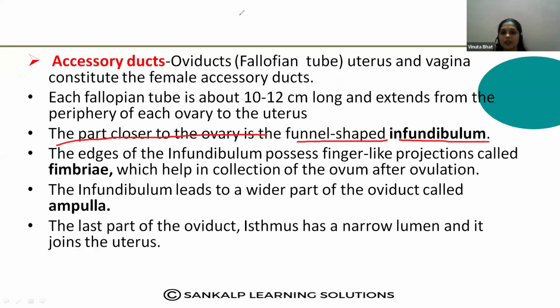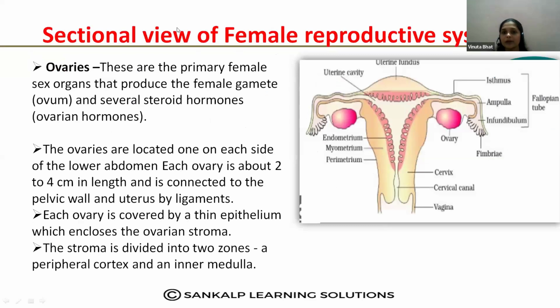Which of the following structures is nearer to the ovary and has a funnel shape? ನೋಡಿ, this fallopian tube is divided into 3 main parts, that is infundibulum, ampulla and isthmus. Okay, so which part of the fallopian tube is nearer to the ovary?